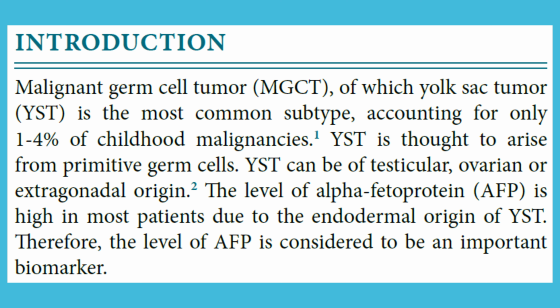Introduction. Malignant germ cell tumor, MGCT, of which yolk sac tumor, YST, is the most common subtype, accounts for only 1 to 4% of childhood malignancies. YST is thought to arise from primitive germ cells. YST can be of testicular, ovarian, or extragonadal origin. The level of alpha-fetoprotein, AFP, is high in most patients due to the endodermal origin of YST. Therefore, the level of AFP is considered to be an important biomarker.